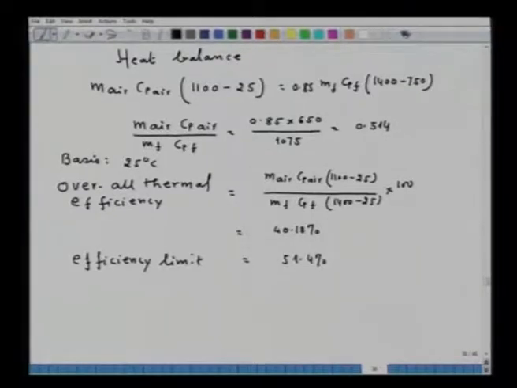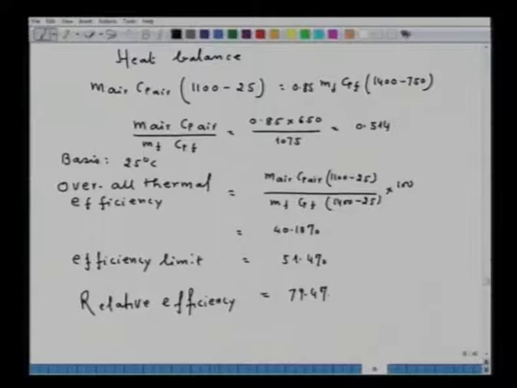And then next, to calculate relative efficiency, it is simply overall thermal efficiency upon the efficiency limit, and the answer will be 79.4%. So this is the answer for the problem which is being asked.